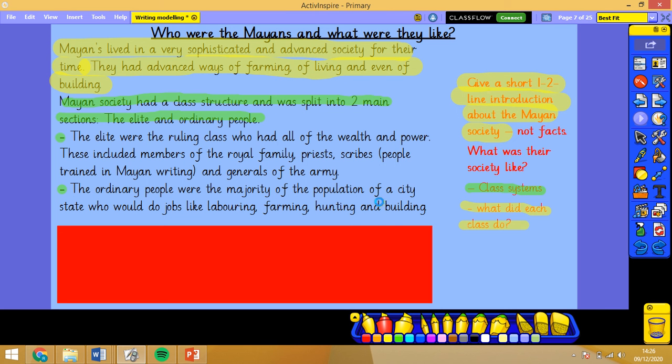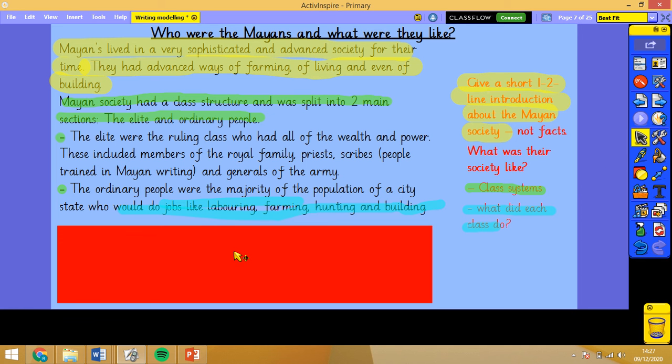Oh, I should have probably used a different colour there, Mr. Kerman. Let's use light blue. So at the end there where I've said what jobs they would do, I've got there, and it's the same. Well, it's not quite the same for the first one. So let's change that first one. And you can see in that last one I haven't added that, but I'll come back to that on a different day.